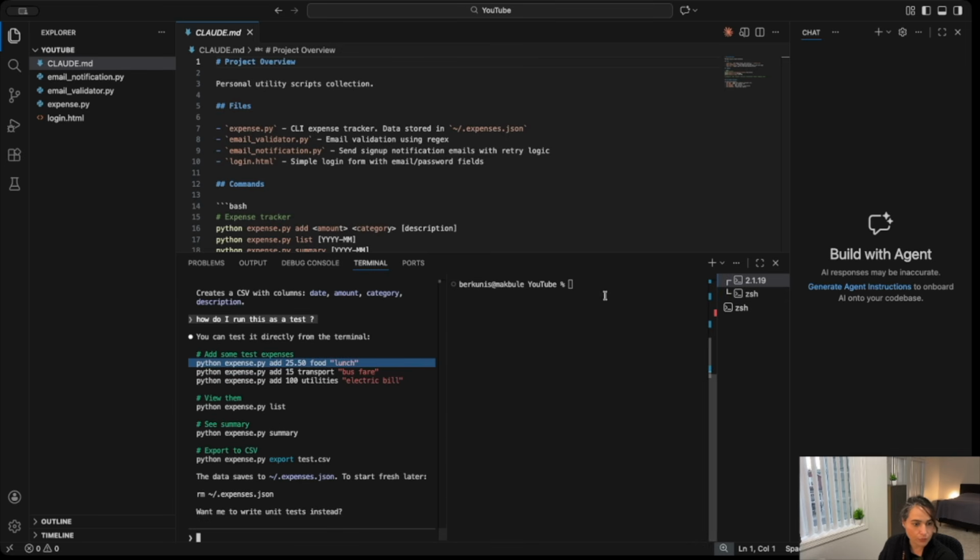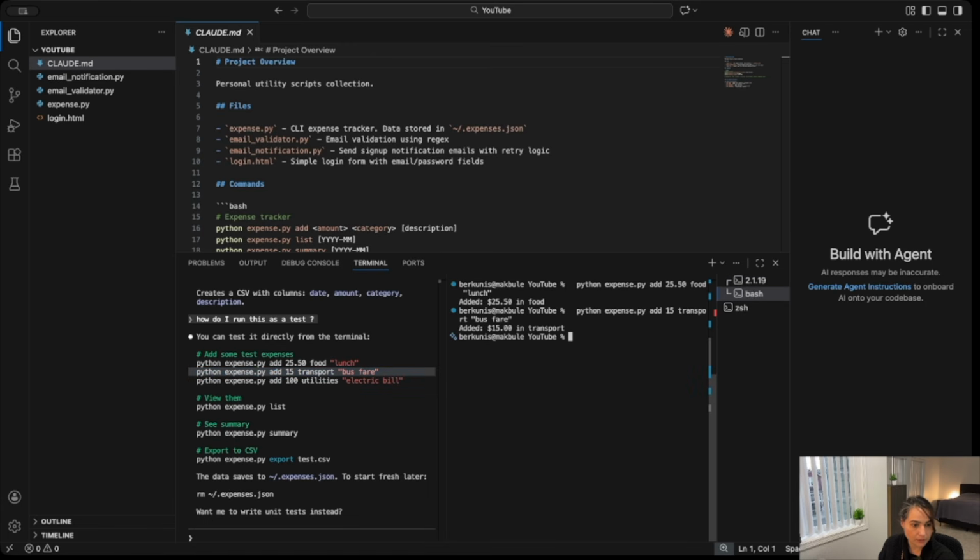So for time's sake, I'm going to paste these, and our lunch is already added to our expense tracker for $25.50. Next, let's add the bus. Bus is $15. Okay, that must not be a local bus, but okay. Let's add the electric bill. Actually, this month has been a little cold, so we have $100.